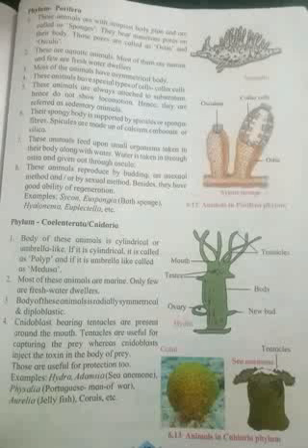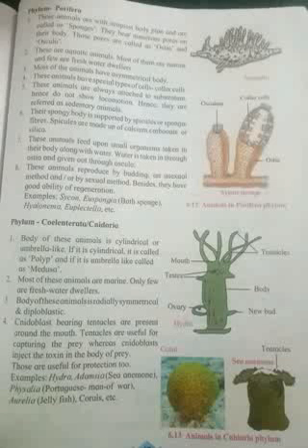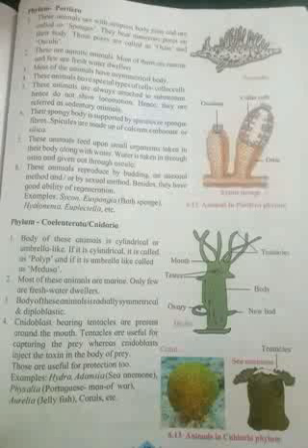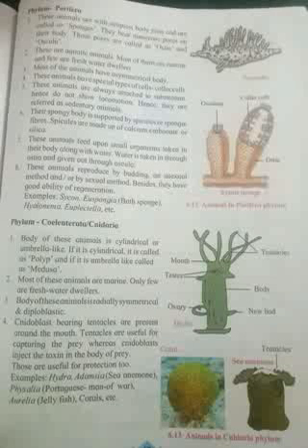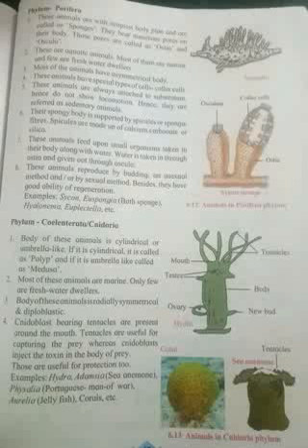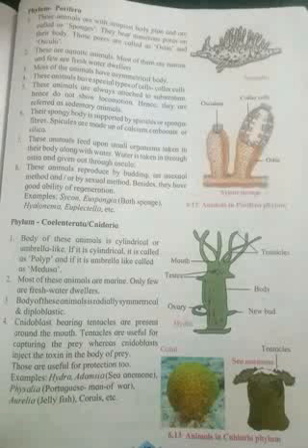Now let us move on to another phylum, that is Coelenterata. First characteristic is the body of these animals is cylindrical or umbrella like. छत्री सारखी असते. If it is cylindrical, it is called polyp, and if it is umbrella like, it is called medusa.